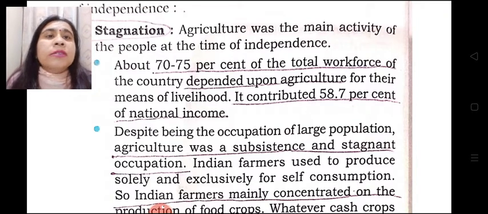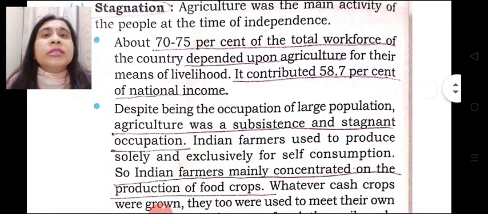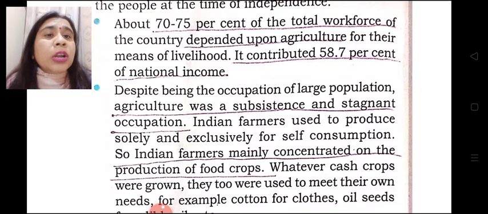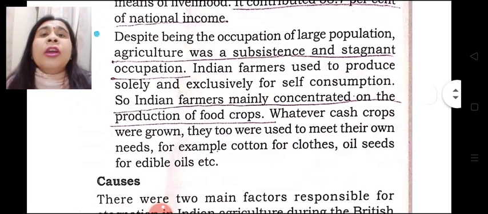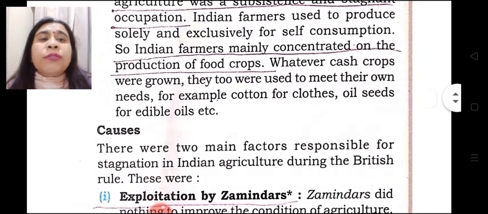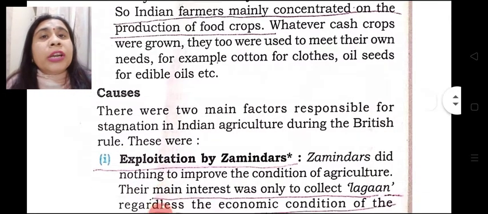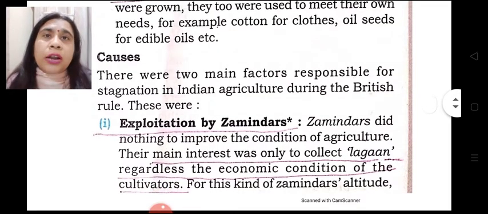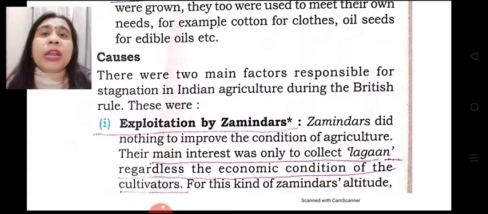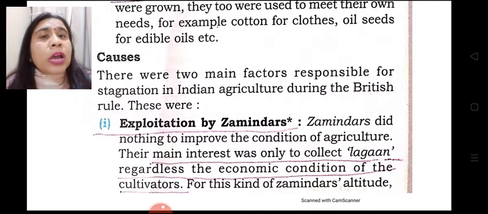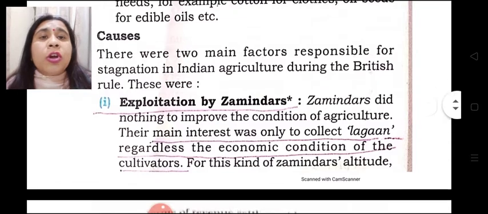Moreover, agriculture was subsistence, that is, the maximum population was mainly concerned with the production of food grain only for themselves, and moreover they were forced to cultivate commercial crops. The reason for this was, first of all, that the farmers, the peasants, were exploited by zamindars, who were the landlords, because the main goal of zamindars was to collect lagan from the actual cultivators of land without taking into consideration their economic conditions.